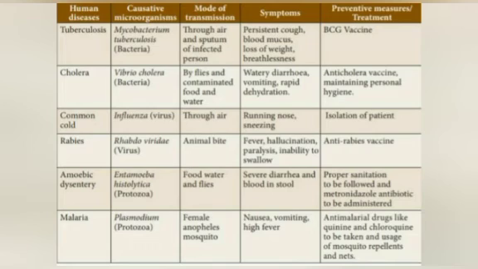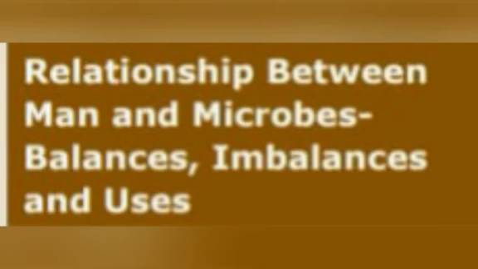For example, cholera, common cold, rabies, malaria. These are some examples of diseases. So dear students, go through the above three tables: diseases in plants, animals and humans. These three tables are very important. So go through them.